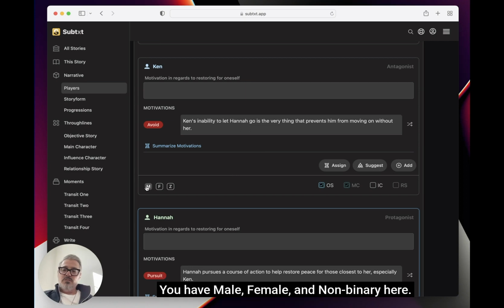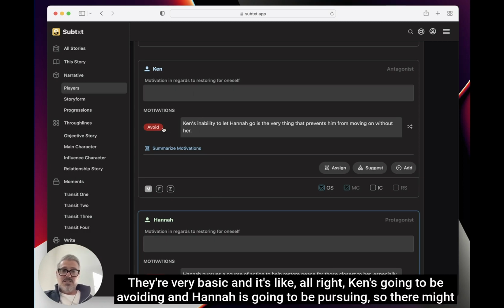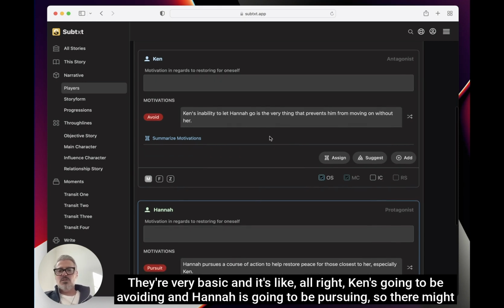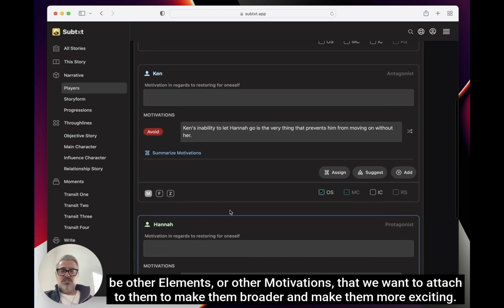Real quickly, I have gendered illustrations here, which will help out when it comes time for the story beats. You have male, female, and non-binary here, which the results from that are really great. You can check that out in the subtext guide, or I might do another video on it. Let's talk about Ken. We have avoid and pursuit. They're very basic. It's like, all right, Ken's going to be avoiding and Hannah's going to be pursuing. So there might be other elements or other motivations that we want to attach to them to make them broader and make them more exciting.